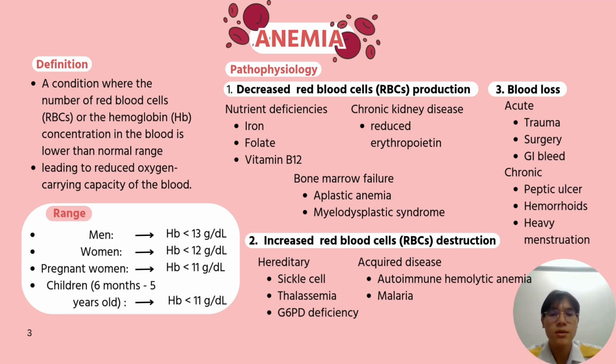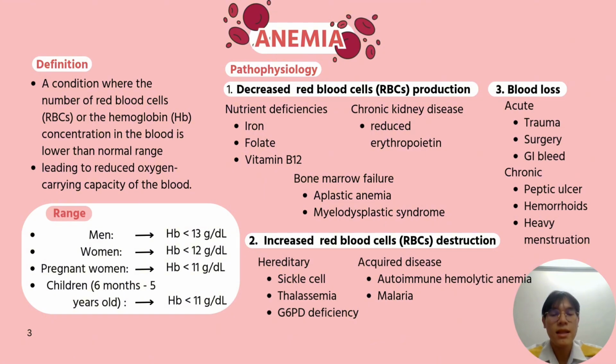Second is increased red blood cells destruction. There are two, which are hereditary and acquired disease. Hereditary could be sickle cell, thalassemia, and G6PD deficiency, and acquired disease could be such as autoimmune hemolytic anemia and malaria.